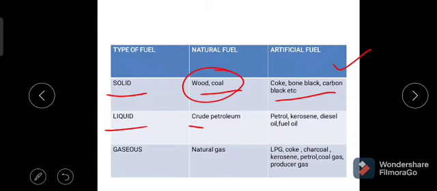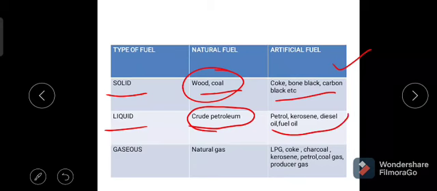On synthesis of this crude petroleum, we get petrol, kerosene, diesel, fuel gas, etc. And the products obtained on synthesis of this crude petroleum are also liquid in nature. So these are the liquid fuels in the form of secondary fuels.